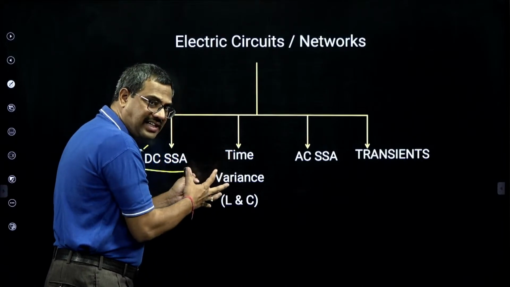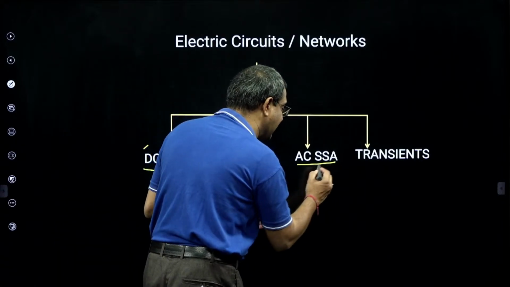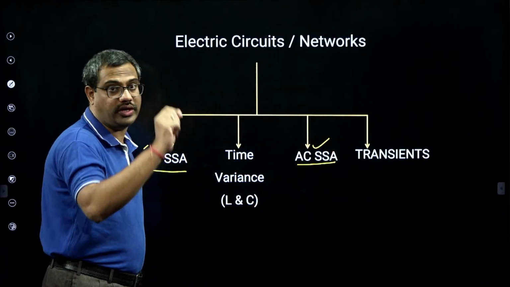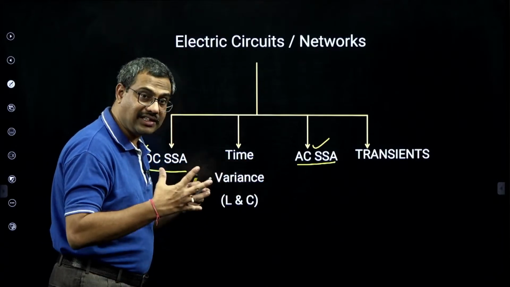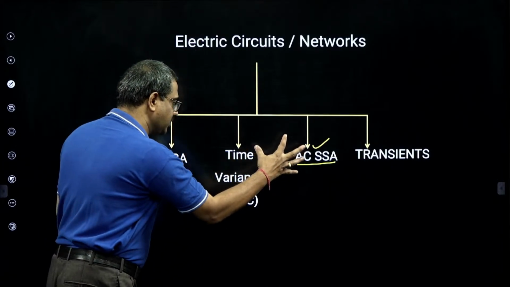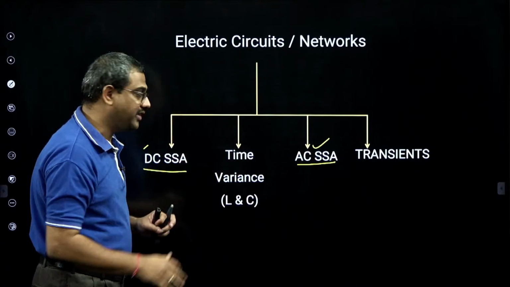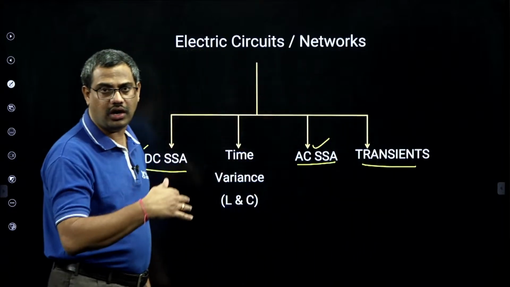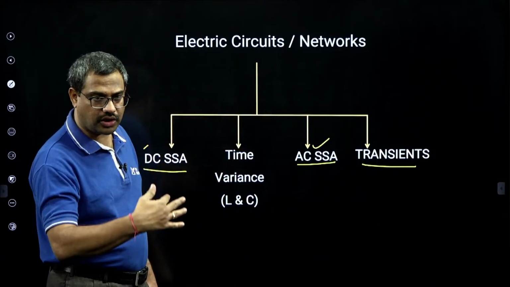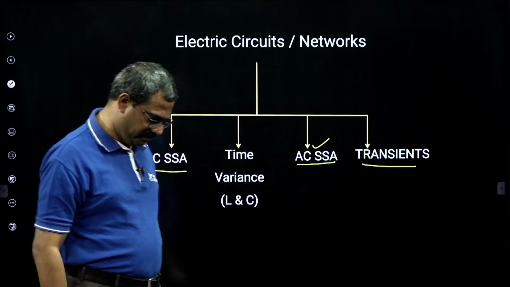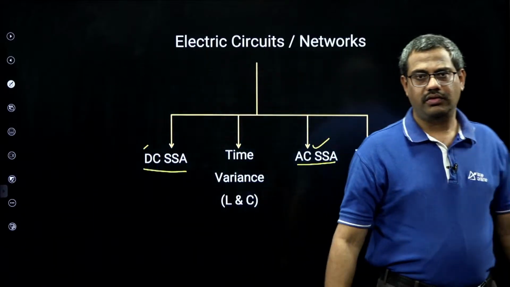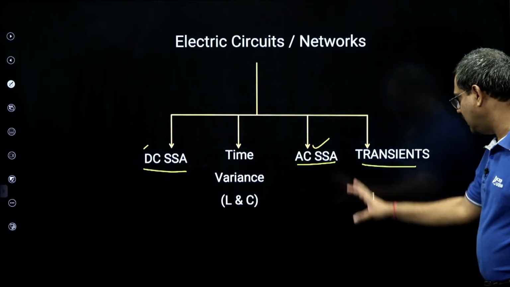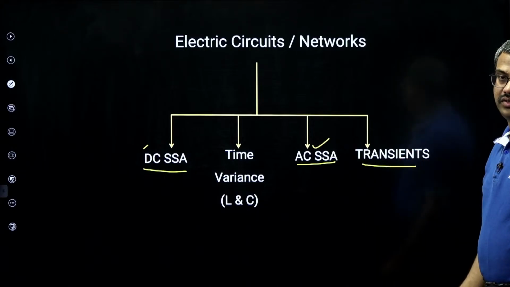After understanding these RLC components, I will go to AC steady state, that is sinusoidal steady state analysis. Because the number 1 AC waveform is which waveform? Sinusoid. There is a reason for it, and that is the third part. And these are all steady states. DC and AC steady states mean settled states. But after understanding steady states, we learn transients: turning on, turning off, rate of change of voltage, first order circuit, second order circuit. So primarily, my subject has 4 parts: DC steady state, basics of time variance, AC steady state, and also transients.